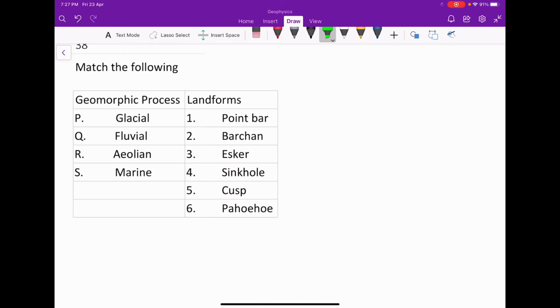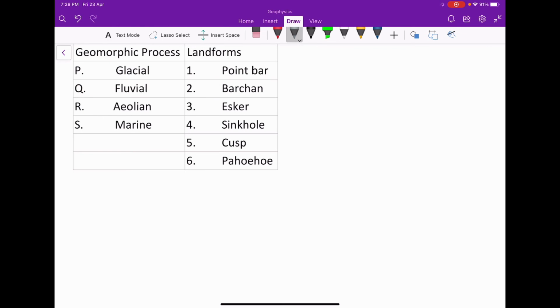Next is, in column 1 there are geomorphic processes, and in column 2 the landforms which they create. So point bar is a depositional feature which is done by the geomorphic process fluvial.